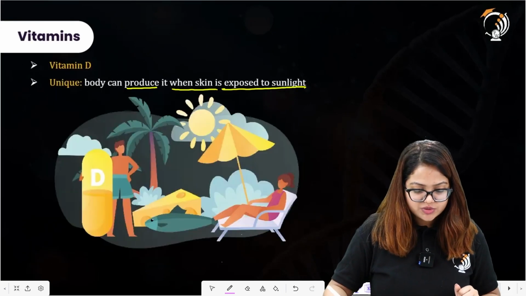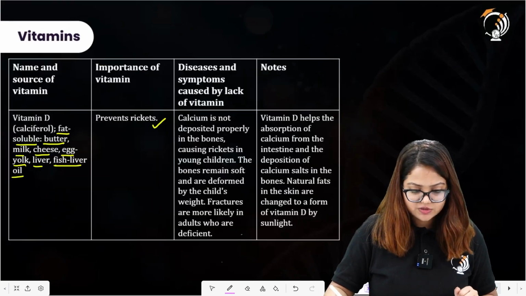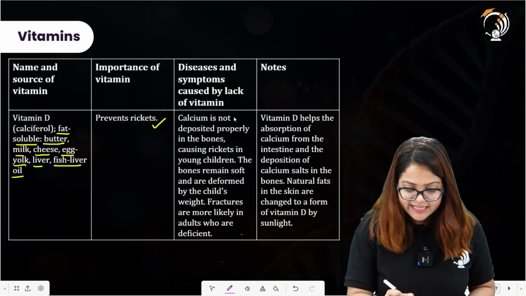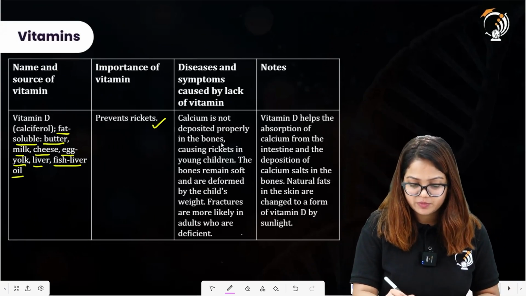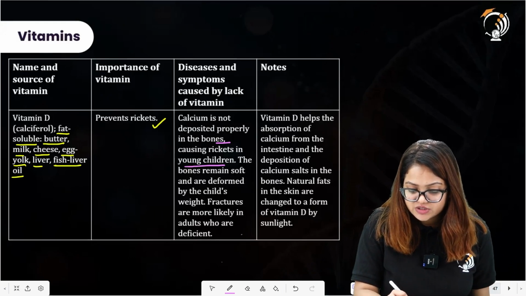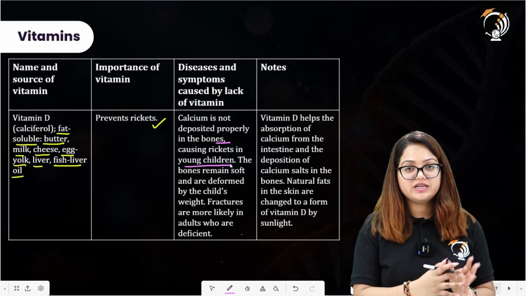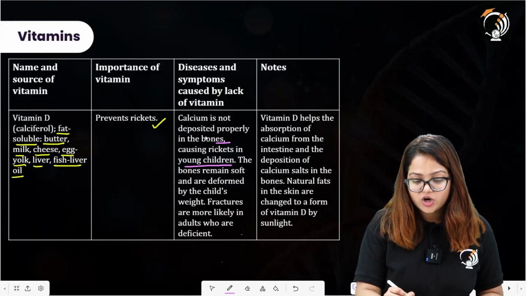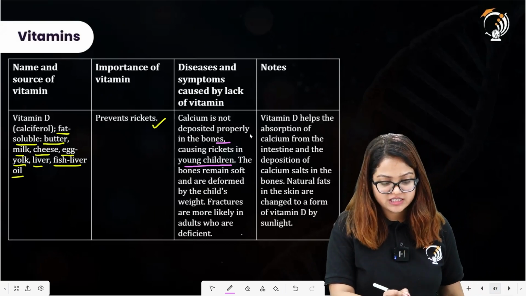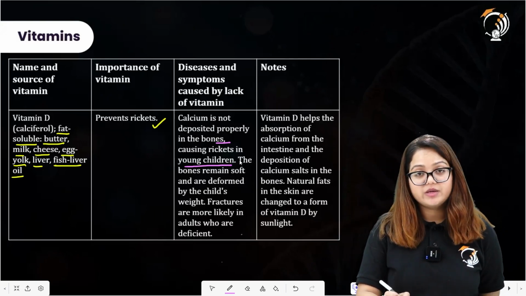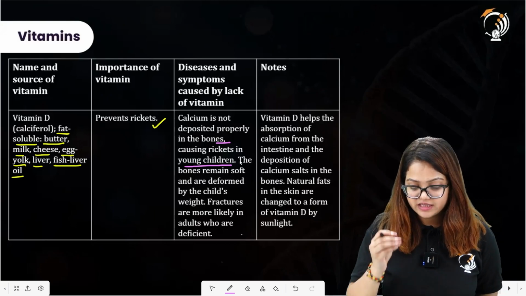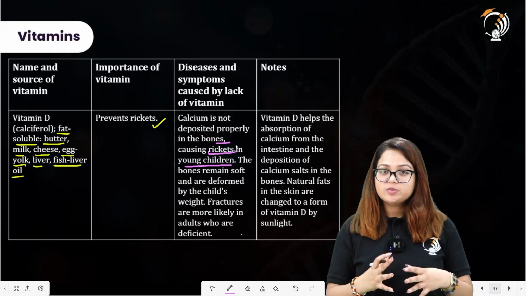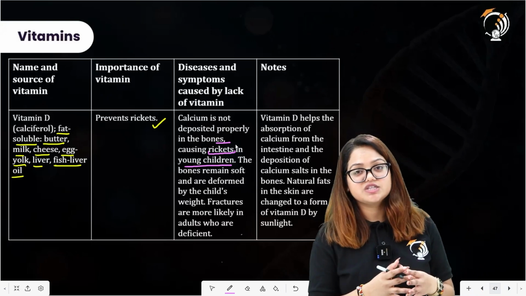All right. Going back to the table over here. So diseases and symptoms caused by lack of vitamin is that calcium is not deposited properly in the bones, causing rickets in young children. So if vitamin D is not properly available to the individuals, then the calcium will not be deposited properly in the bones of the organism, causing rickets in young children. So whenever we talk about young children, there will be this rickets which will develop if the person is having decreased vitamin D. So we have observed many questions coming from these deficiencies also.